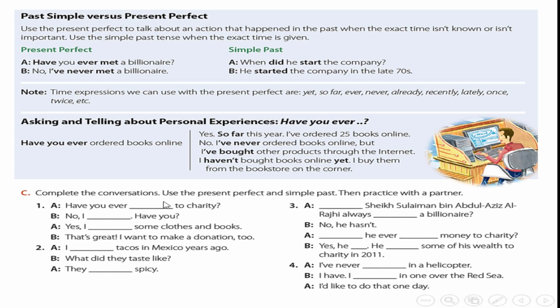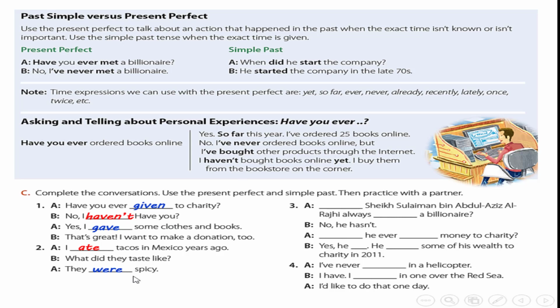Exercise C. Complete the conversation. Use the present perfect and simple past. Then practice with a partner. Number 1. Have you ever given or donated to charity? No, I haven't. Have you? Yes, I have. I gave some clothes and books. That's great. I wanted to make a donation too. I ate tacos in Mexico years ago. What did they taste like?